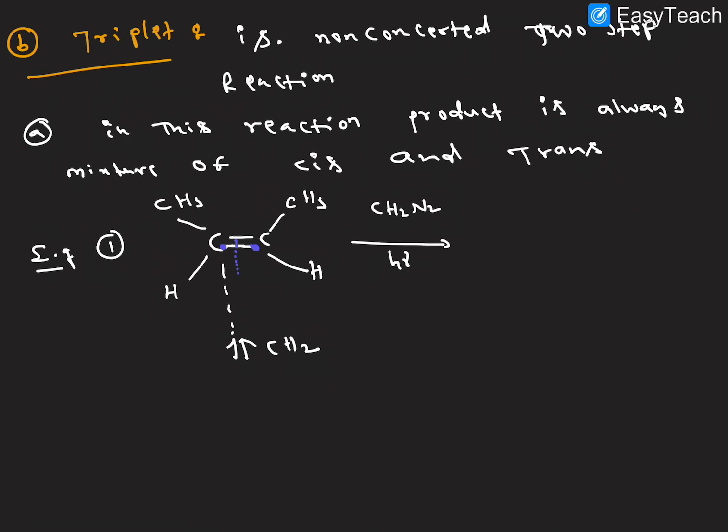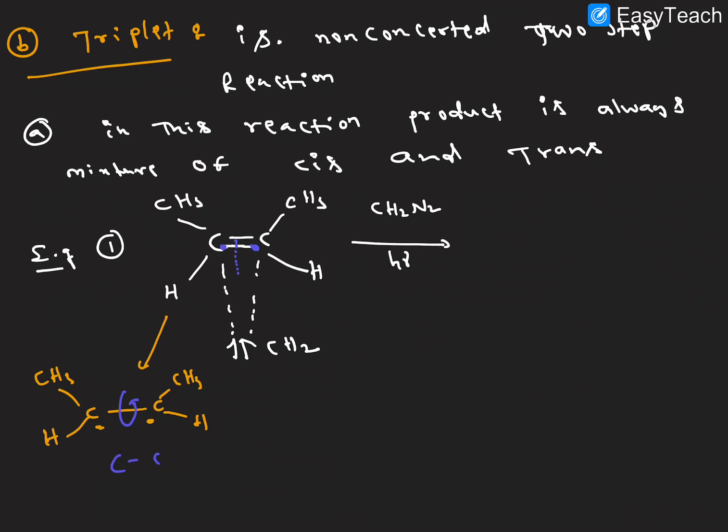The electrons form a bond here. This is the bond, and this is the formation taking place. This is the product forming. So hydrogen here, CH3, and here CH3, and here H is there, and here a single electron is there. Now it can rotate, the C-C rotation here.